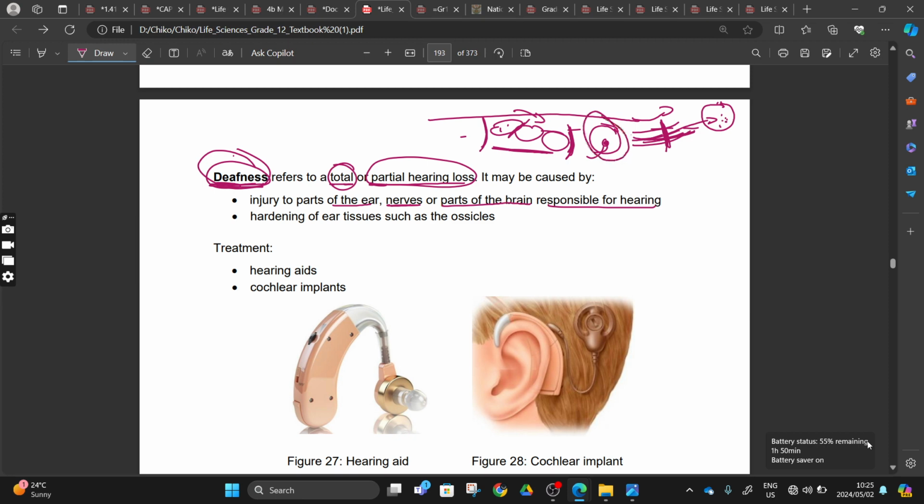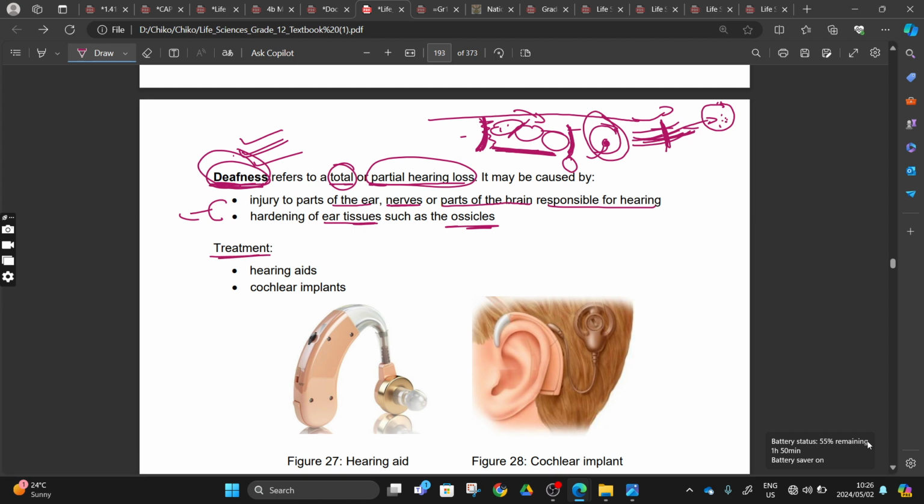If our inner ear, our endolymph, our perilymph, those liquids, or our organ of Corti have a problem, you are going to express deafness. Or if our oval window or round window ruptures, the liquid is going to be drained, and you are going to express deafness. If our ossicles are not moving properly, you are also going to express deafness. If your eardrum is ruptured, meaning it is damaged, you are also going to express deafness. Hardening of ear tissues such as the ossicles, we talked about this. So these are the simplified causes of hearing loss: injury to the parts of our ear or the nerves.